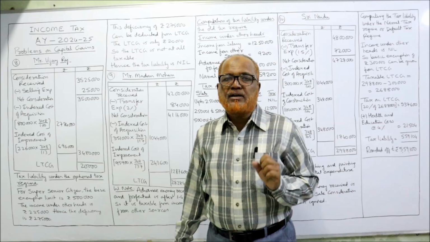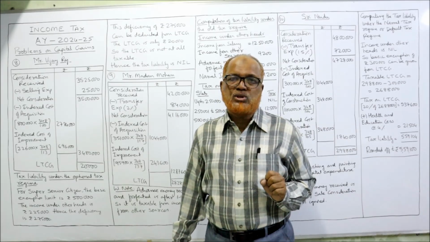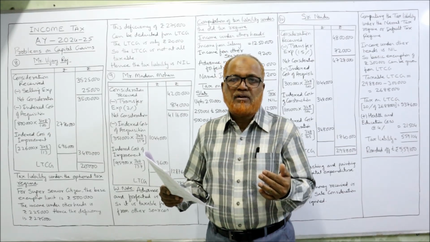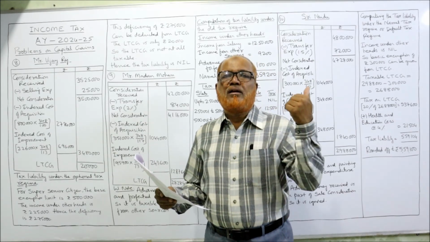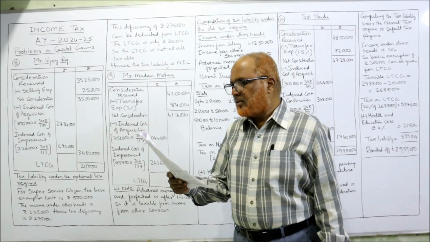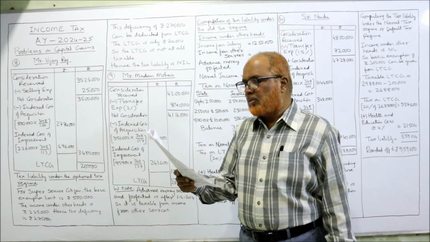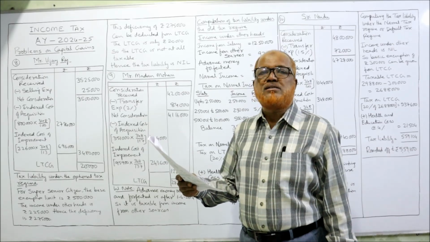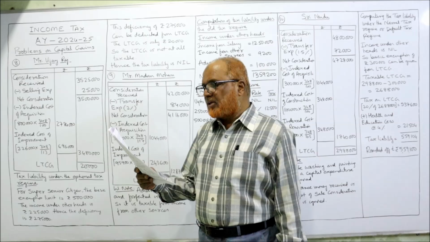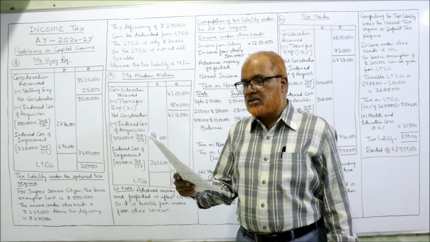It should not be deducted from cost of acquisition. Now here 1 lakh rupees is received and forfeited. This should be taken under income from other sources. On 17th August 2023, he sold the property for 42 lakh consideration received, and selling expense 2%. And income from other sources is 9,200.